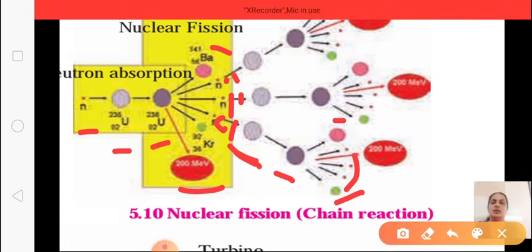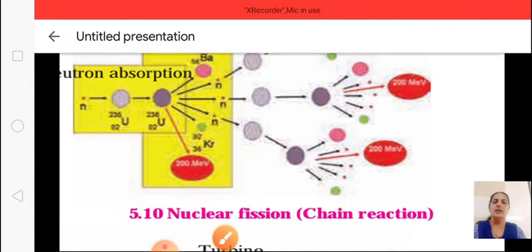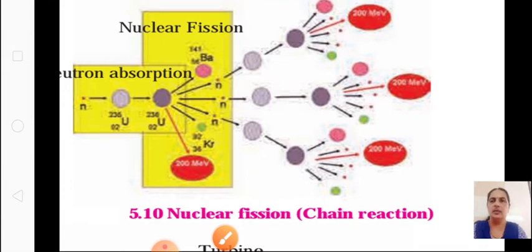Along with it, it will be converted into atoms of barium and krypton, along with the 3 neutrons, and 200 mega electron volt energy is also released. So this is a continuous reaction where it will go on and on.